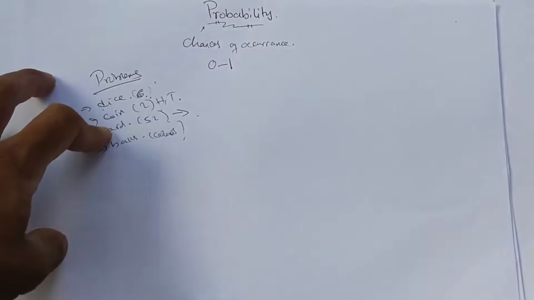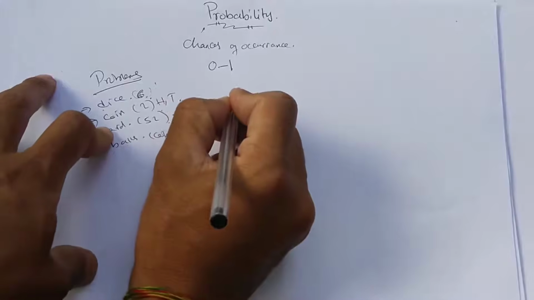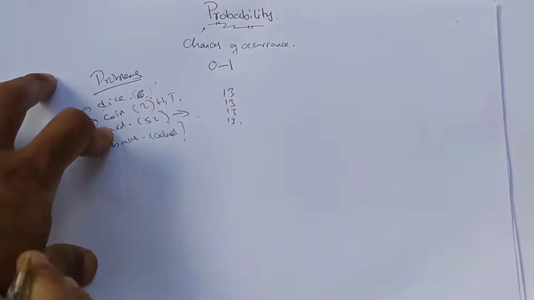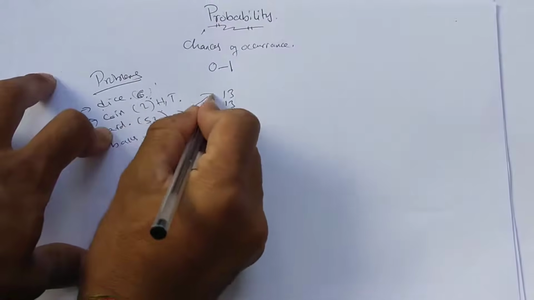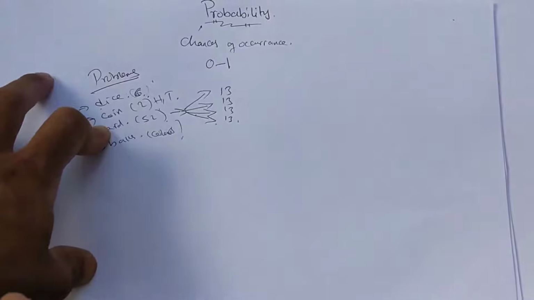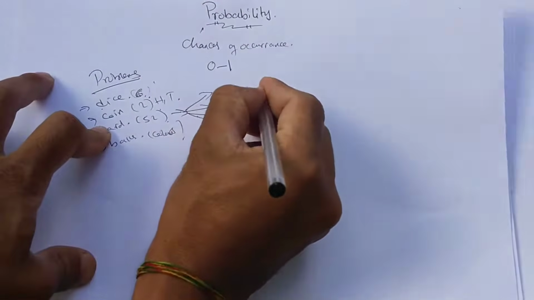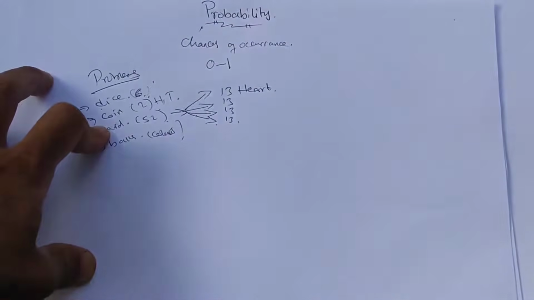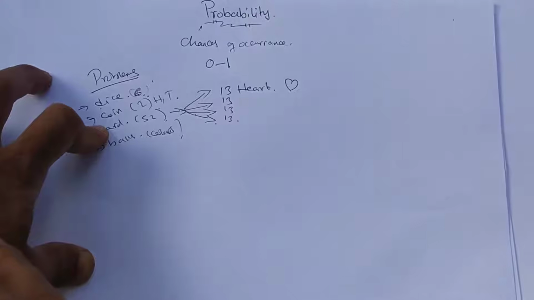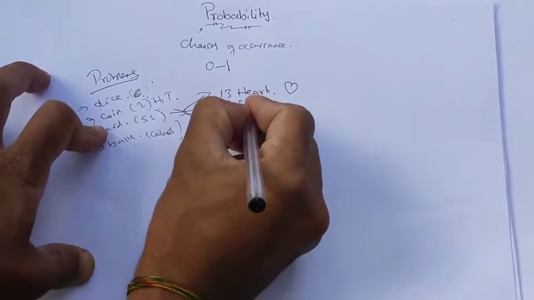There are 52 cards, and they are divided into 4 sets of 13 each. The first set is hearts. The heart card has a heart shape, the love sign symbol. The second is spade.